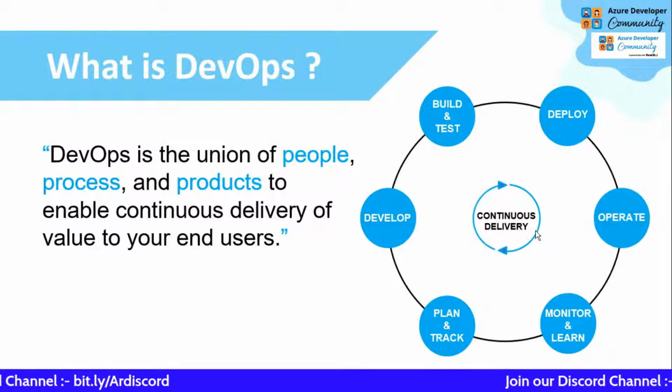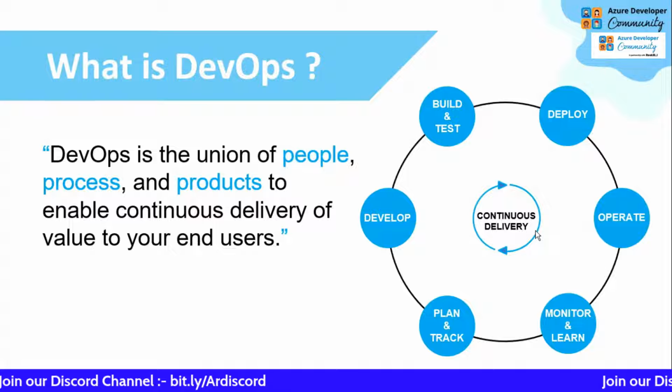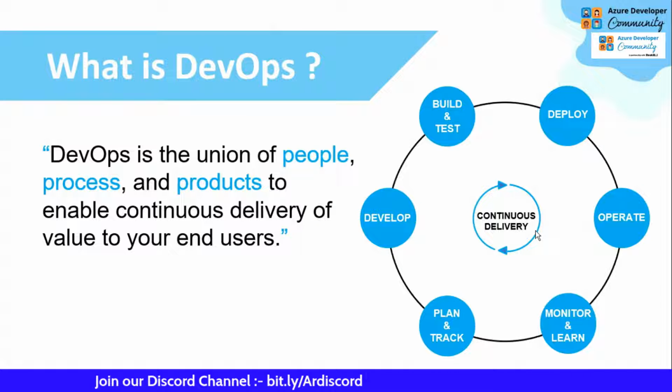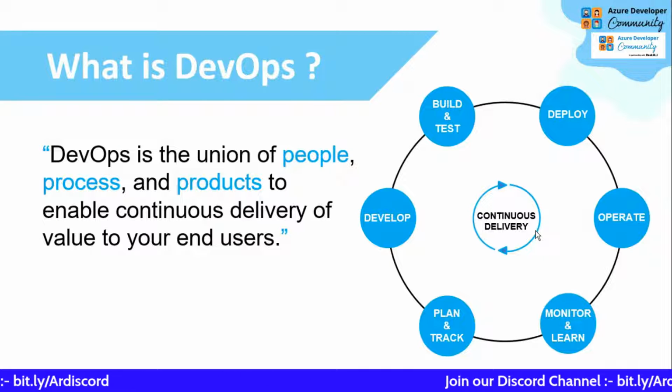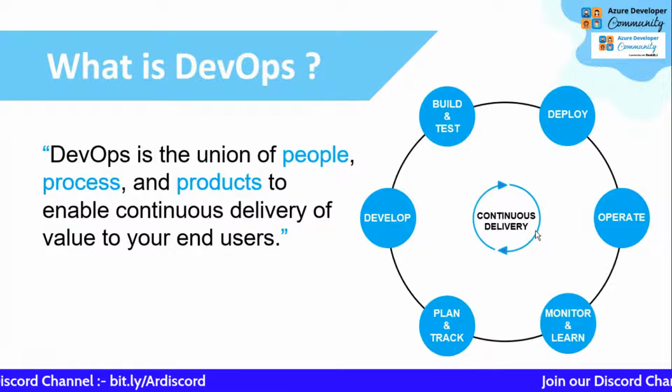So the first question that is quite common is: what is DevOps? Today there are a lot of technologies available out there, and a lot of people joining today may be students or professionals who want to start their career in DevOps. So what should be the reason to choose DevOps? I used to see a lot of people talking about the methodology of DevOps, like DevOps as a tool. But companies have adopted DevOps by seeing it as a culture. DevOps is not just a tool; it is a culture that a company wants to adopt.